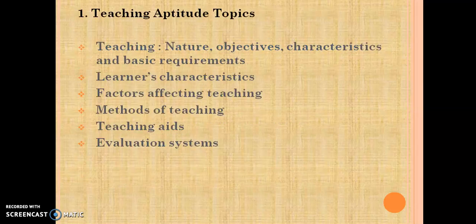The first topic which we are going to see is the teaching aptitude topic. If you clear this topic, you will be able to score 10 marks. The purpose of teaching aptitude is that you acquire knowledge in characteristics of teachers and learners. Knowledge in methods of teaching, institutions of higher learning, teaching support systems and evaluation systems are important. So these topics are all important.